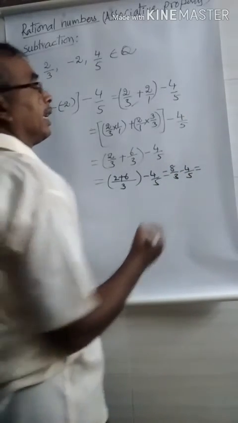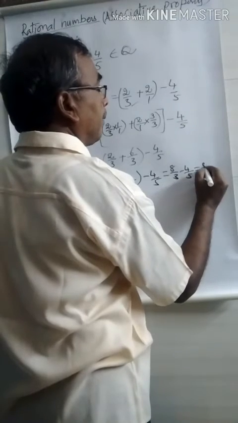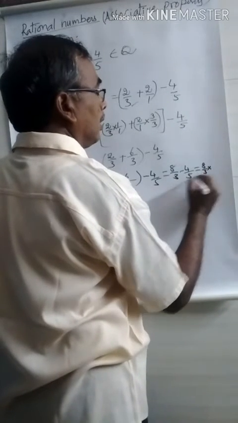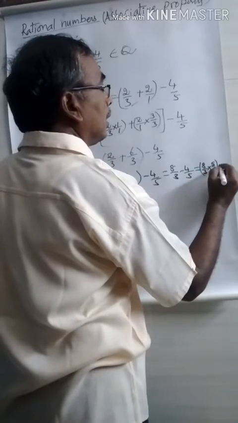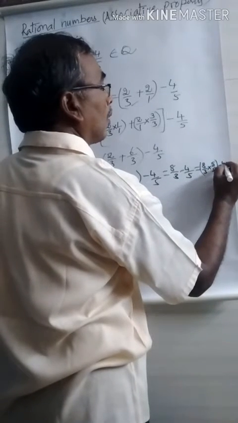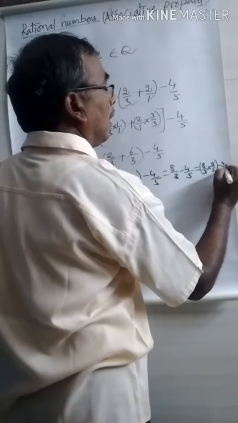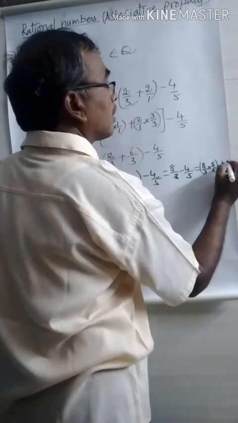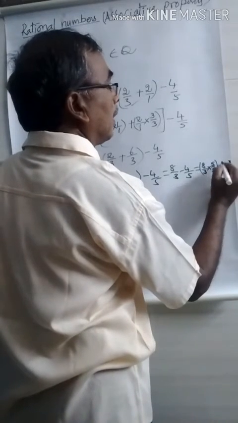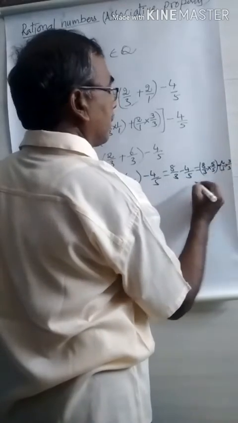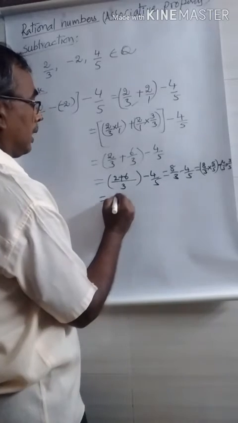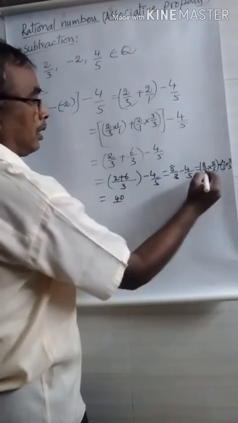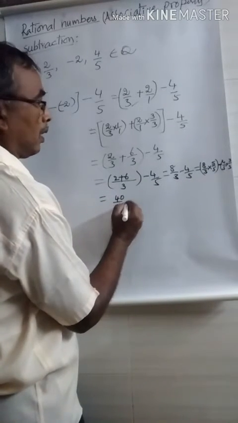Again, you equate the denominators. 8 by 3 into 5 by 5. This is the first one. Minus 4 by 5 into, what is the denominator? 3. So hence you write 3 by 3. This is the minus symbol. 8 into 5 is 40, 3 into 5 is 15.